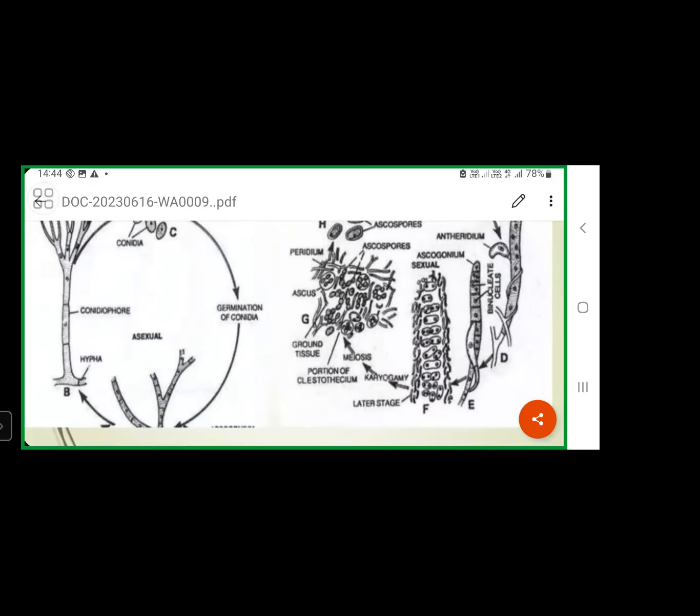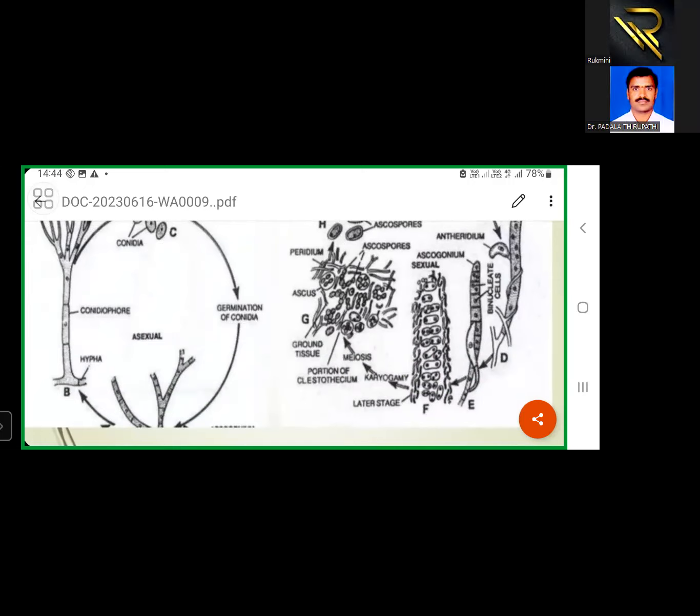The diploid phase is confined only to the dikaryotic stage. That means inside the ascogenous filaments or the ascogonium, two nuclei fuse, so a diploid nucleus forms.